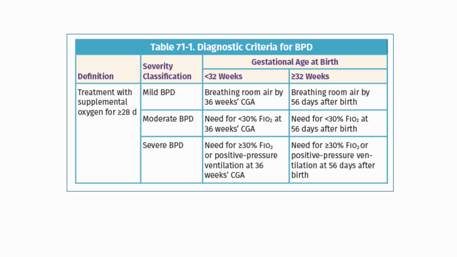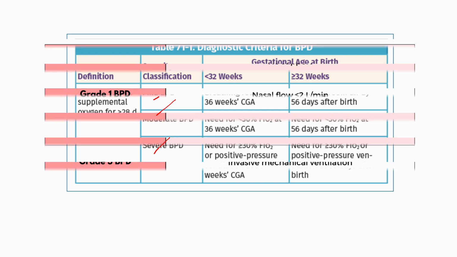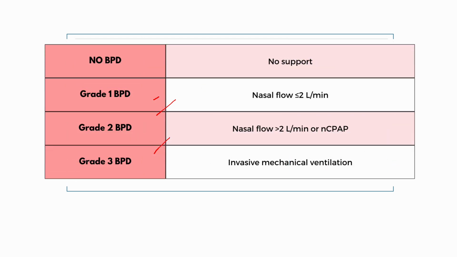Now, like I said, this is the older definition where we used to call mild, moderate, and severe. And again, you don't have to remember that because this definition has changed now. So now you have to remember the simplified version, which is very easy. No BPD if no support. If the baby is on nasal flow of less than 2 liters, that's grade 1. If more than 2 liters or nasal CPAP, that is grade 2. And if the patient is on invasive mechanical ventilation, either nasally or intubation, that is grade 3, like we saw in the case.